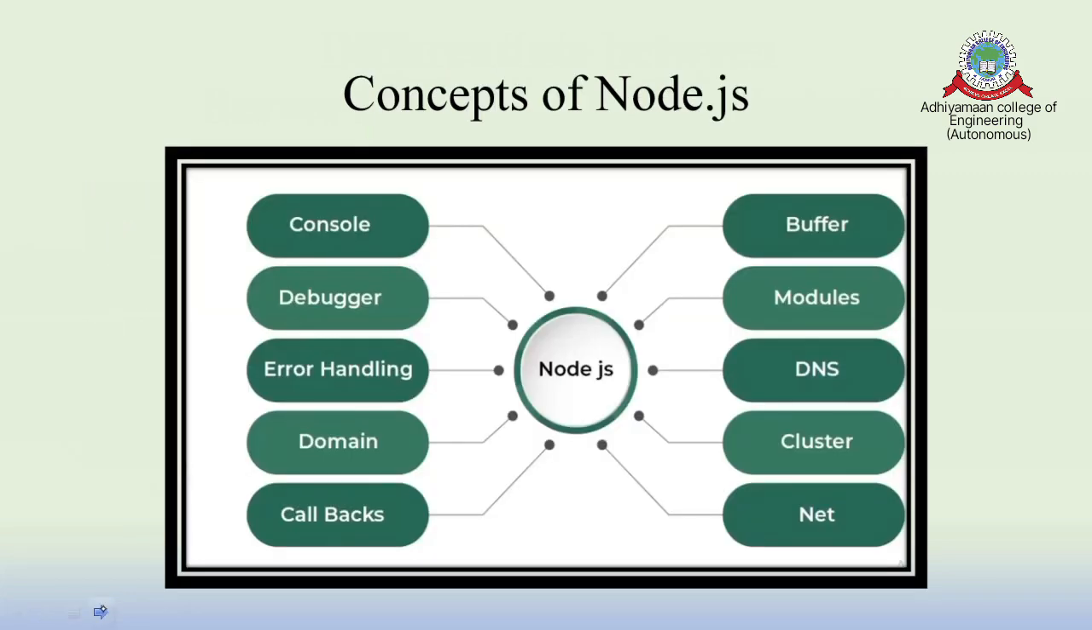And when I come to the concepts, you can see I can run the program in the console application. From the server side, I am able to view everything, and there is a very good debugger and error handling. These are some of the concepts which come here: domain name, callbacks, and buffering. Buffering is very fast. That's why most live stream videos come here with modules, domain state and cluster. I can also make a group of files, and I can upload or view or download. Anything can be done, and at last there is the concept of networking. So these are all the concepts of Node.js.